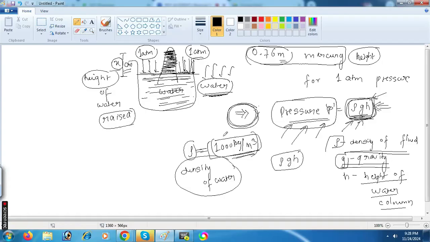So I don't know how much height it will raise in the test tube column. This is x centimeters, right? Correct? So now, can you find the value of x? What is the value of x? Can you find this value of x in centimeters?